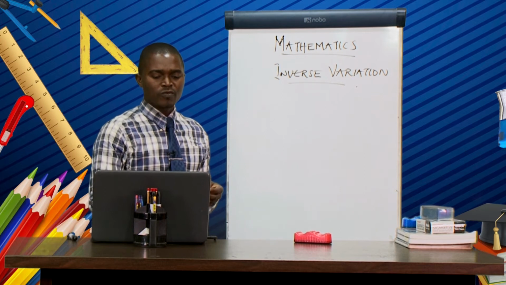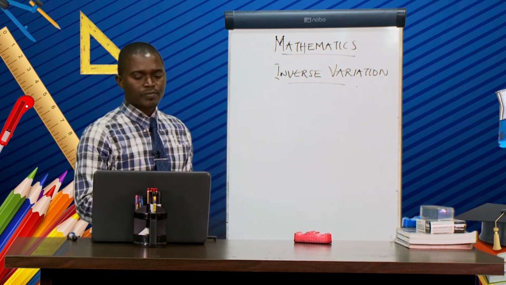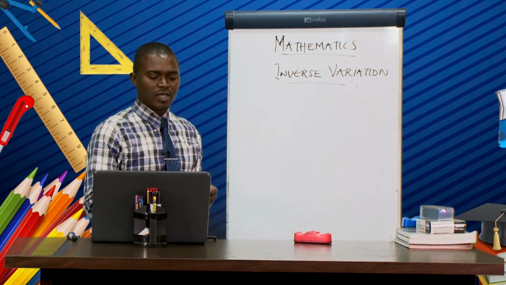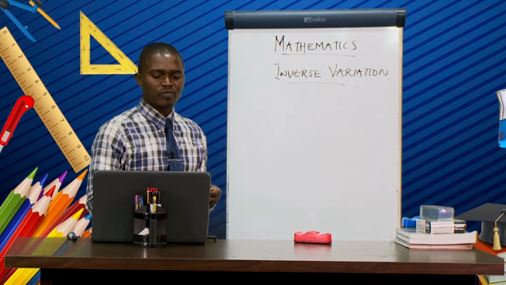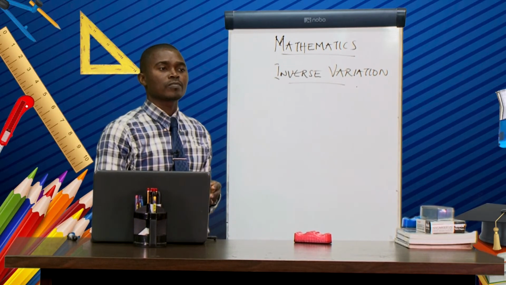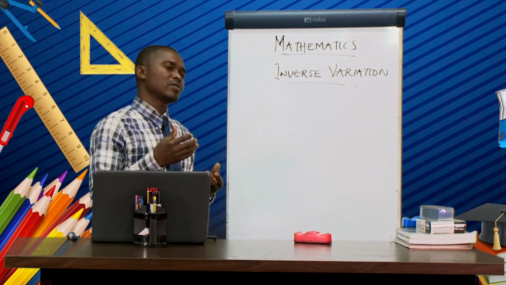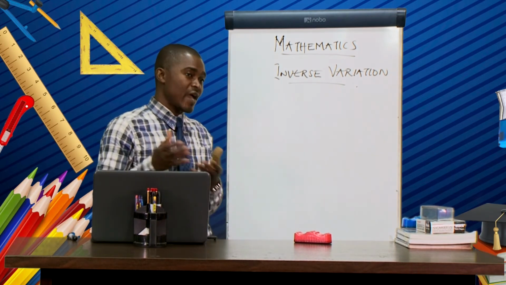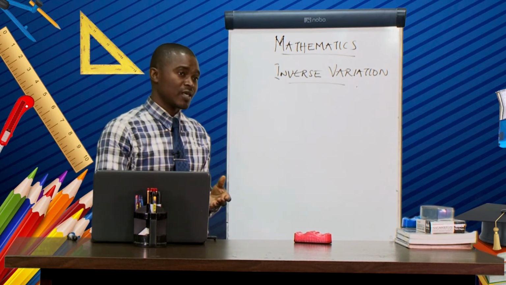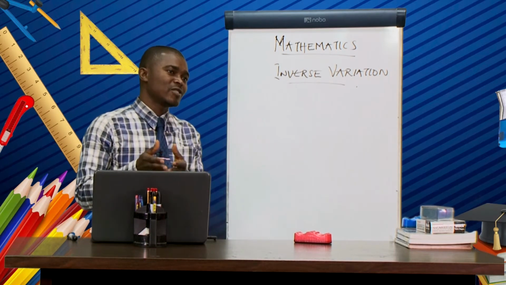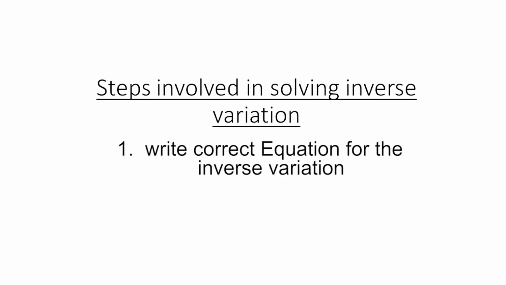Now, let's move to the steps involved in solving this particular type of variation. If you could remember, when we were treating direct variation, I gave these steps that you need to take. And this same step is what I'm going to apply in this particular variation. Number 1, we are going to write the correct equation for the inverse variation. That's the first thing we're going to do.